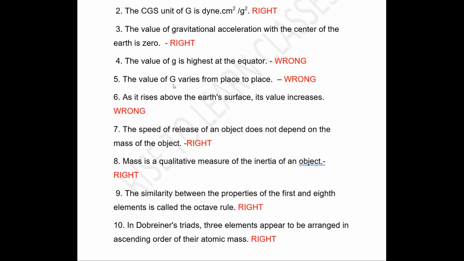Next is, the value of G varies from place to place. Capital G is given. We know that it is a universal constant. Its value remains constant throughout the universe. So the statement is wrong. Next question. As it rises above the Earth's surface, its value increases. The statement given is about acceleration due to gravity. We know that as the height or altitude increases, g value will decrease. So the statement is wrong.